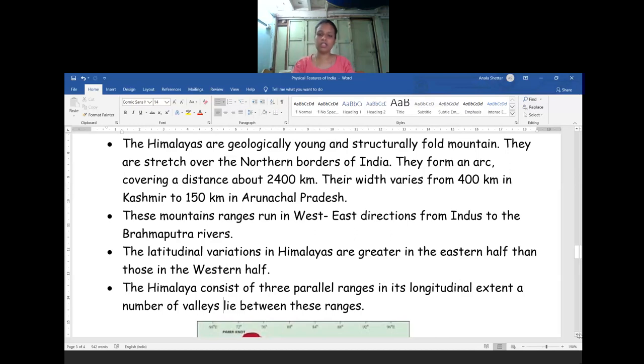I have told you, ranges means you can see the mountains if you stand in one area and watch the mountains in one line only. For that we call them ranges. So these mountain ranges run from west to east, from the Indus river to the Brahmaputra river.